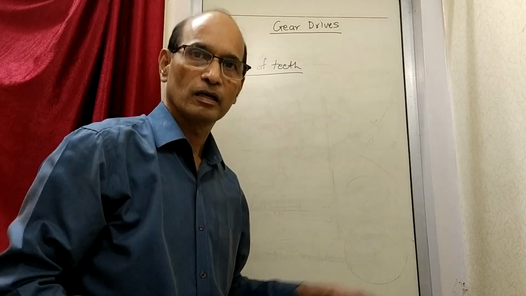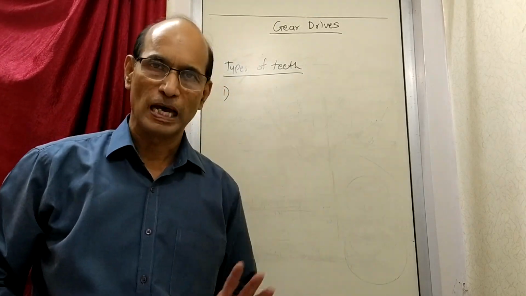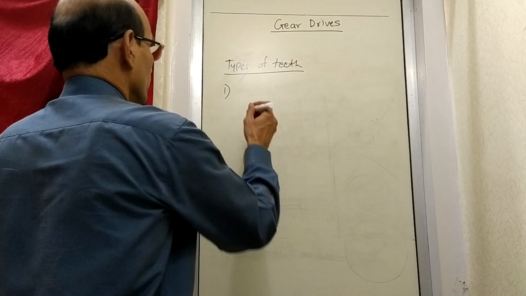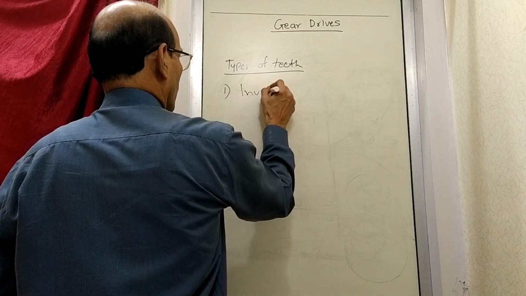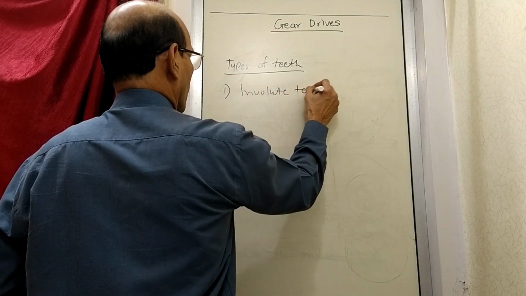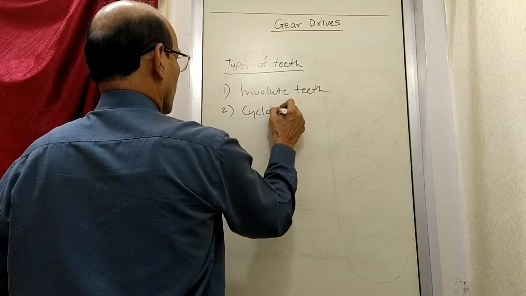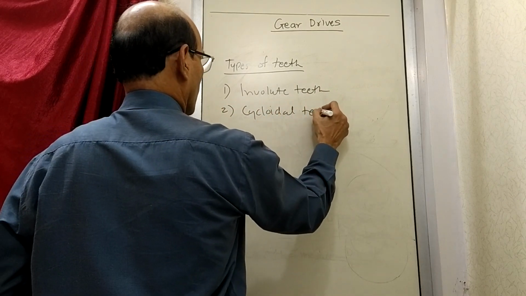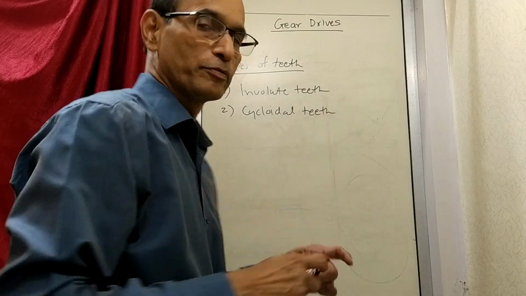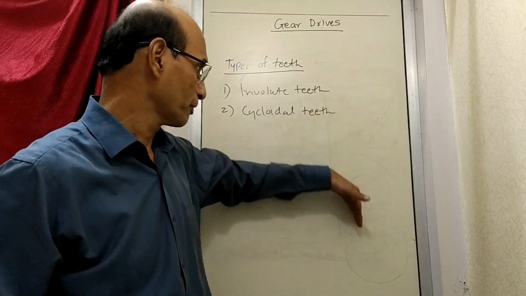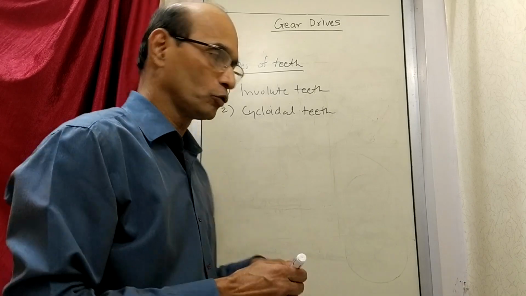Now the teeth of the gear are basically of two types. One is involute teeth and the other is cycloidal teeth. These are the two types of teeth. The profile of the tooth, the surface of the tooth, has two different shapes.